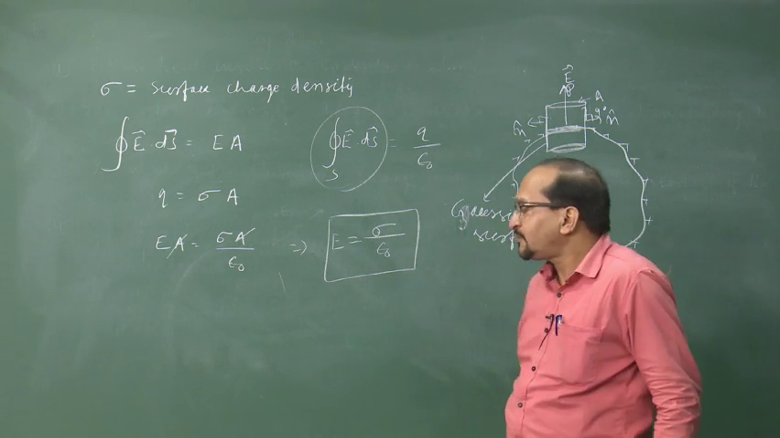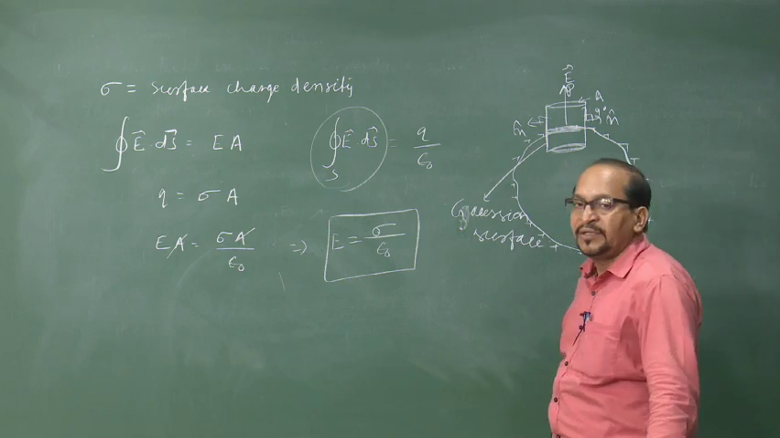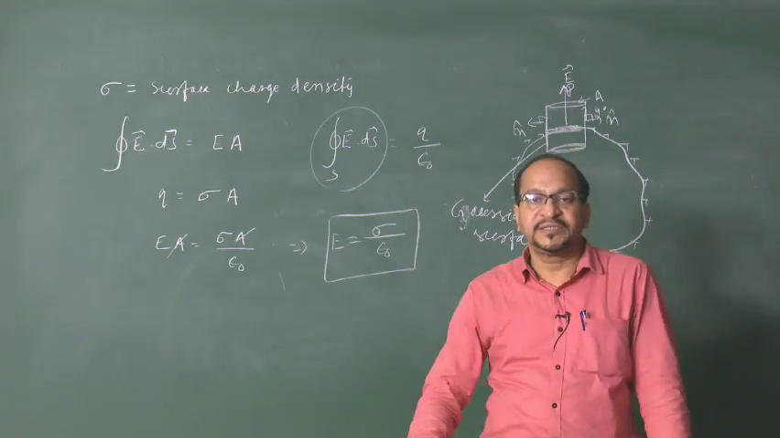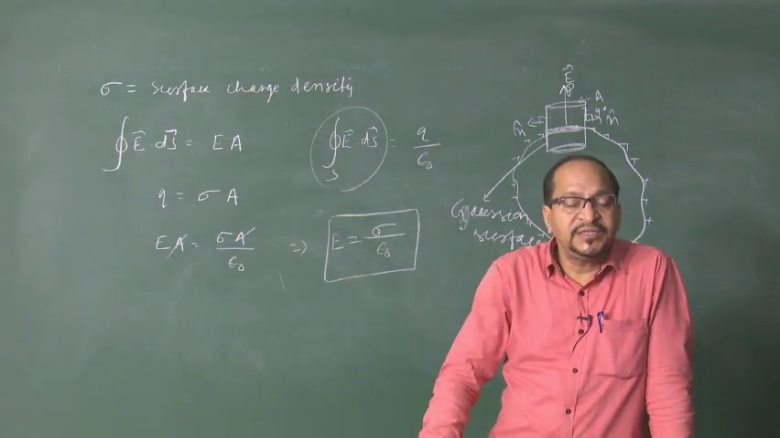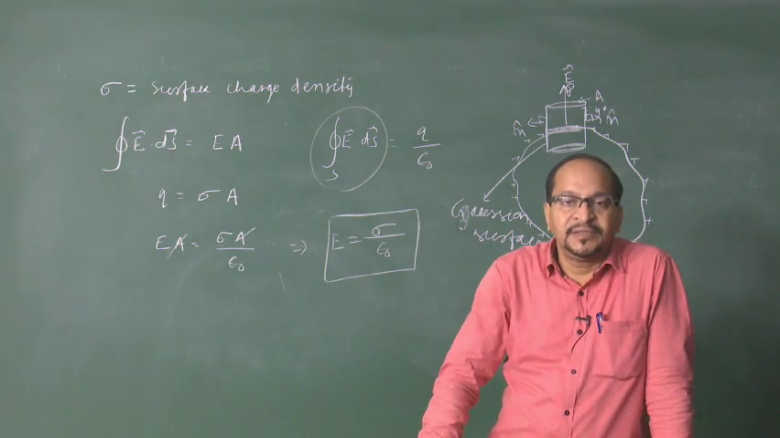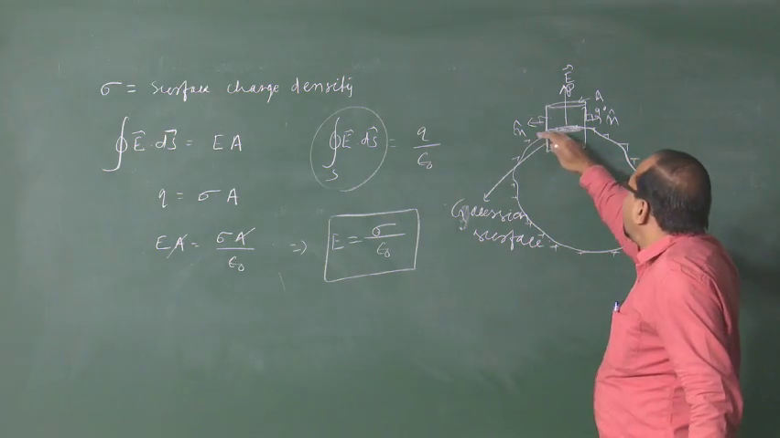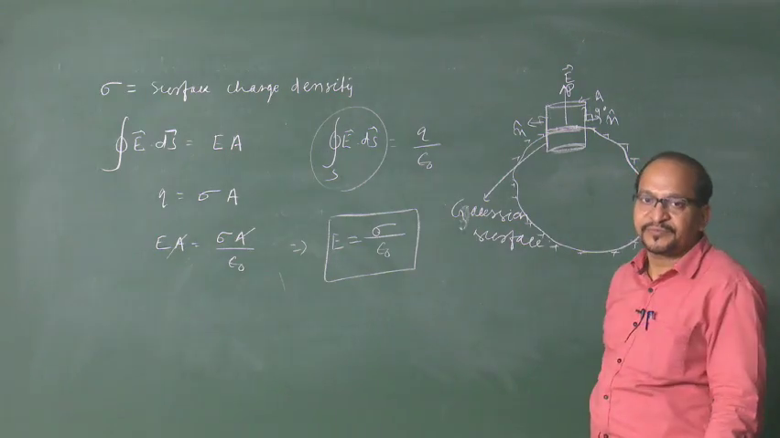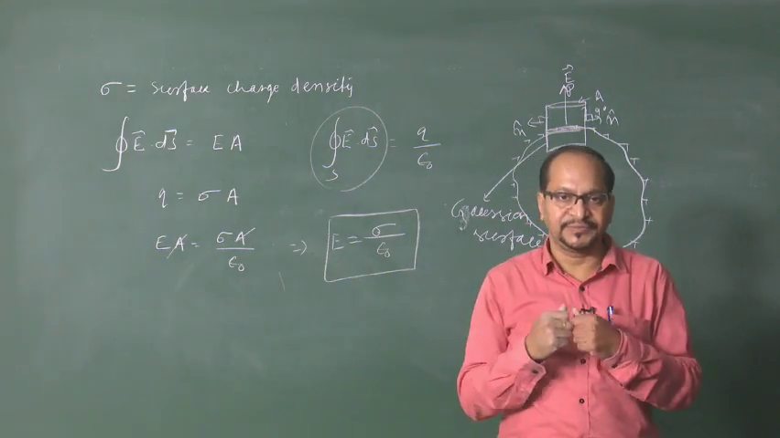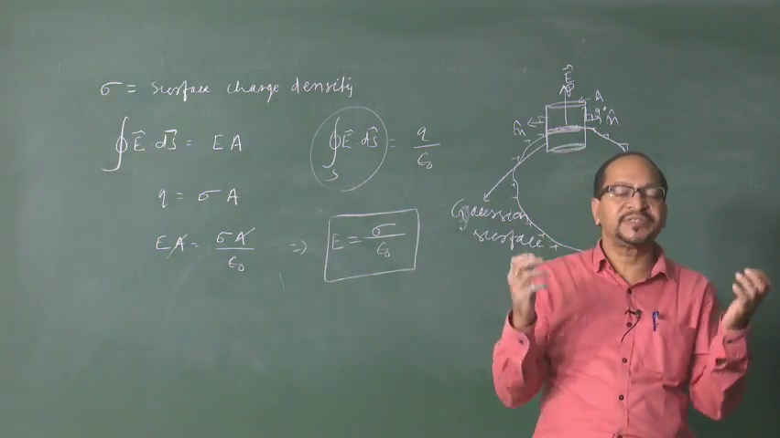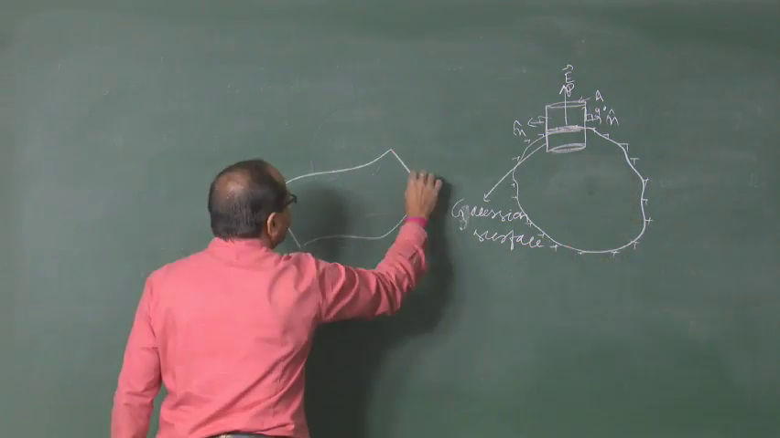Now, let us calculate what is the force on this surface charge. Why should this force be there? There are charges distributed all over the surface. These charges must repel each other. So, the entire surface of the conductor is under tension.